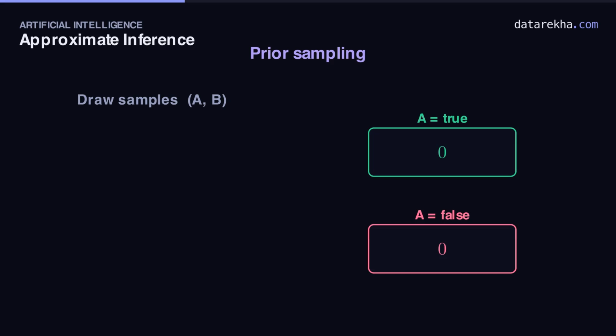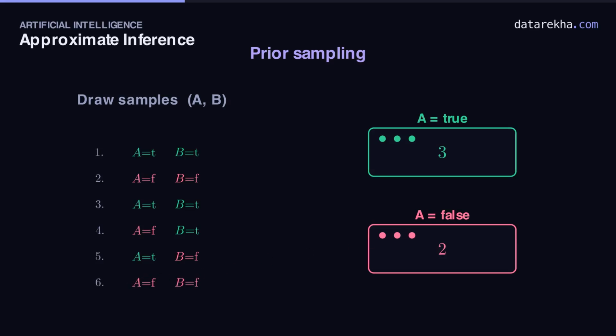Watch the counts build. Sample 1. A comes up true. Then B true. Into the true bin. Sample 2. A false. B false. Sample 3. A true again. Keep going. 4. A false. 5. A true. 6. A false. Each complete row is one honest draw from the network's own distribution.